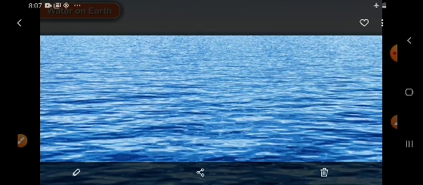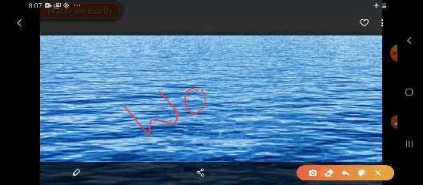About air we have learnt, and now we are going to read about water. As we know, most part of the earth is covered by water. So children, this is water. Let us see what part of the earth is water.